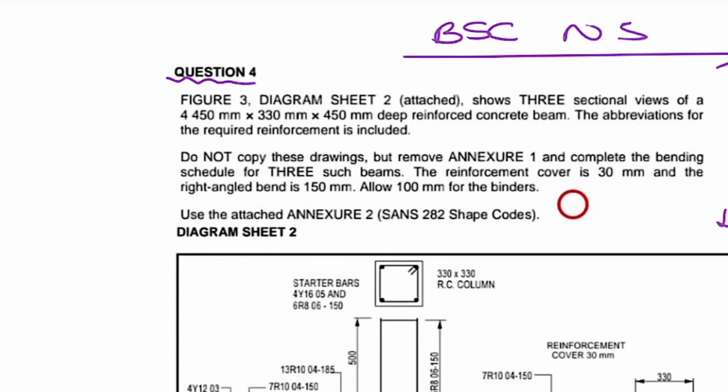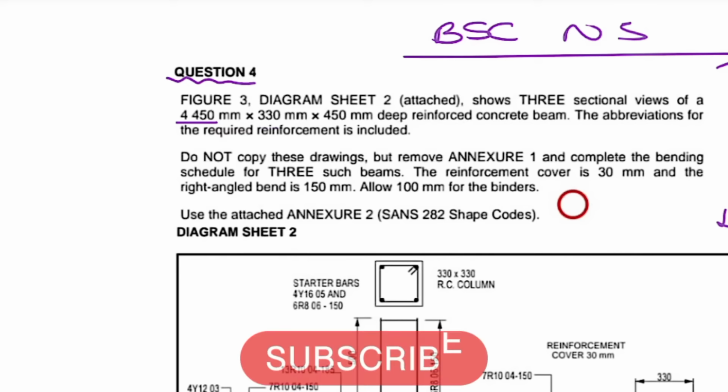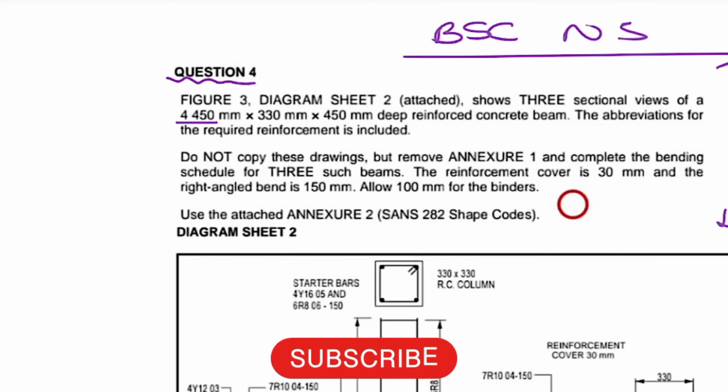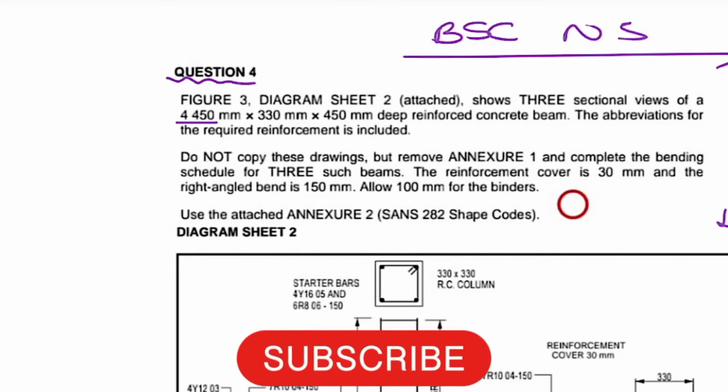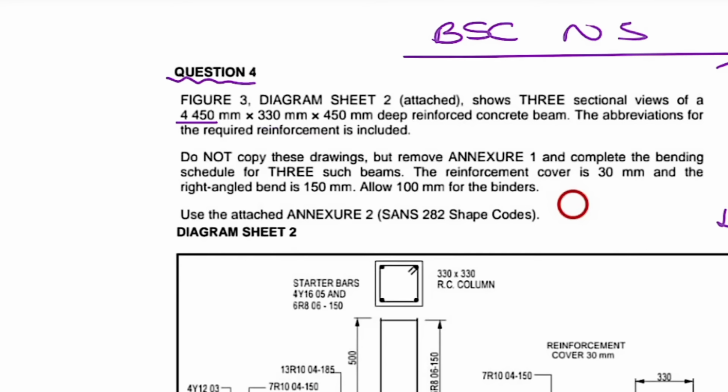Figure 3 shows 3 sectional views of a 4,450 millimeter times 330 millimeter times 450 millimeter deep reinforced concrete beam, and the abbreviations for the required reinforcement are included. Okay, so they're saying do not copy these drawings, obviously.